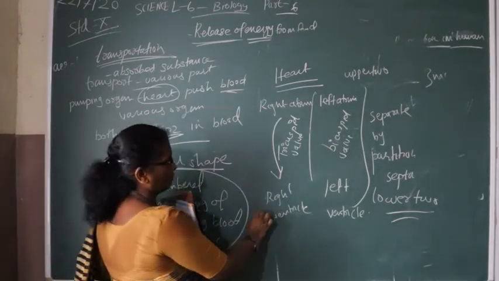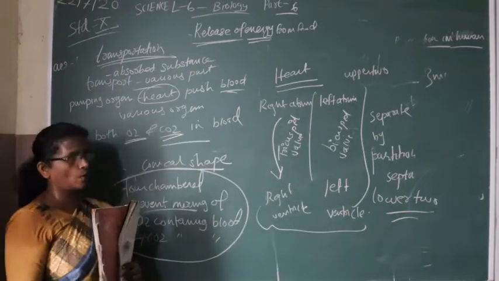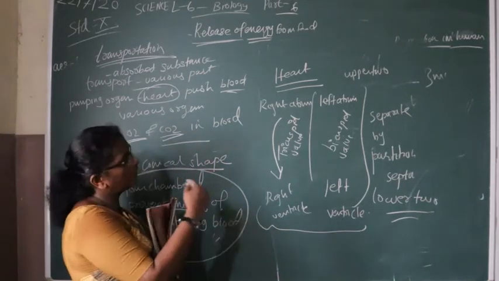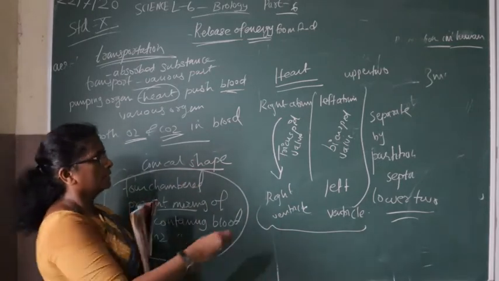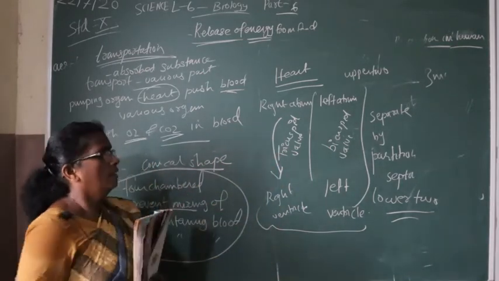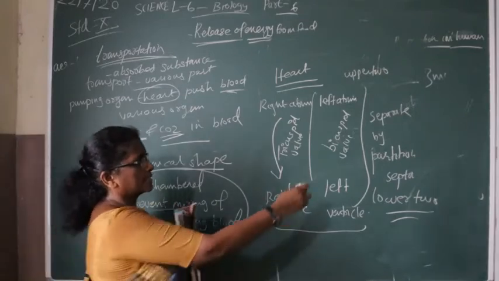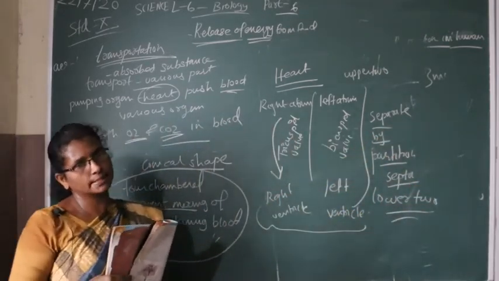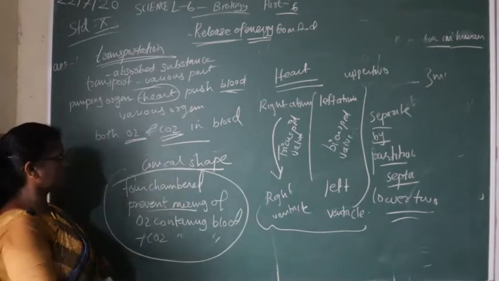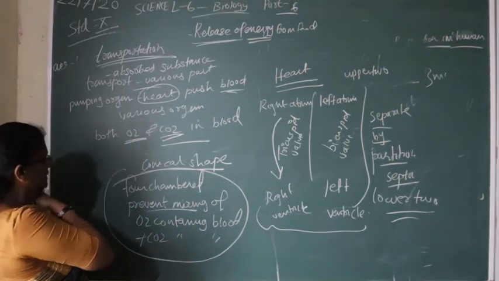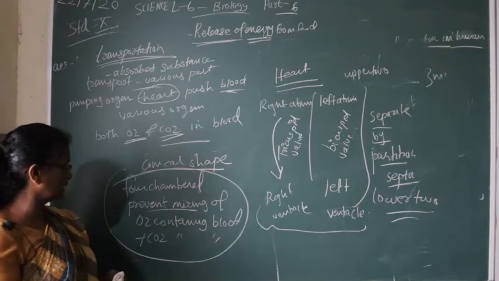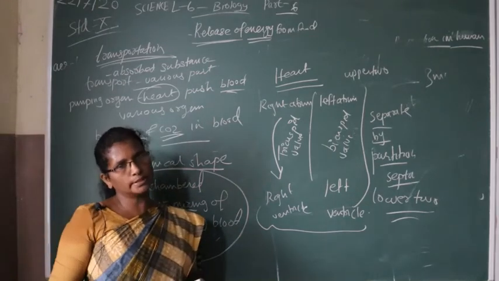These valves play an important role in preventing the backward flow of blood from ventricle to atrium. The chambers are separated by a partition called the septum. The advantage of the four chambers is that they prevent the mixing of carbon dioxide-containing blood with oxygen-containing blood.